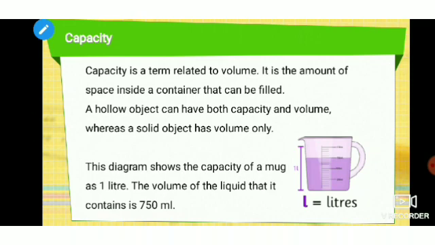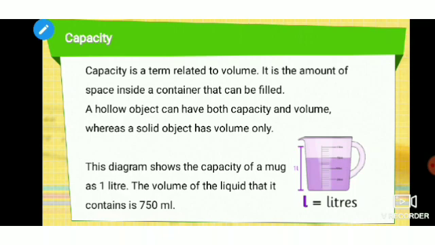But the matter used to make that particular object, that is called its volume. The diagram shows the capacity of a mug, which is 750 ml. If we talk about only the liquid, the volume of the liquid is 750 ml.